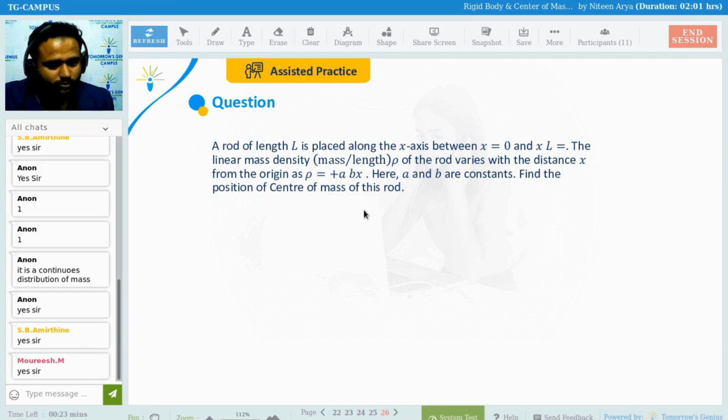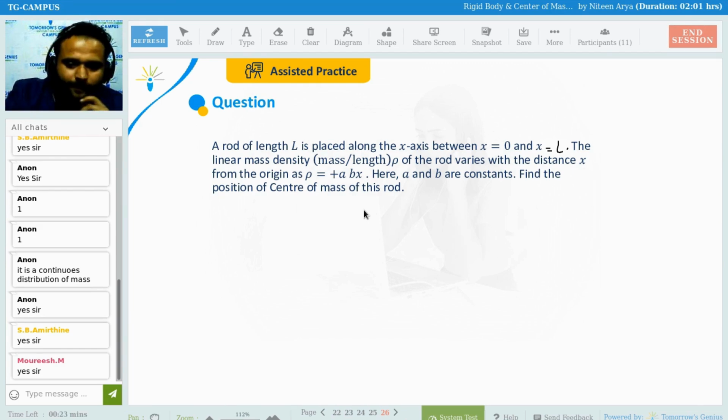Do this. The same thing that you did in the previous one, but here the mass density is not simple; it is related to A plus B into X, and the length is going to be L. This lies between x equals 0 to x equals L. The linear mass density, mass per unit length, varies with distance x.